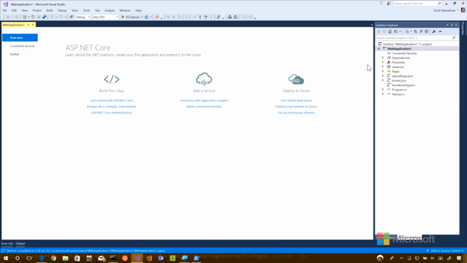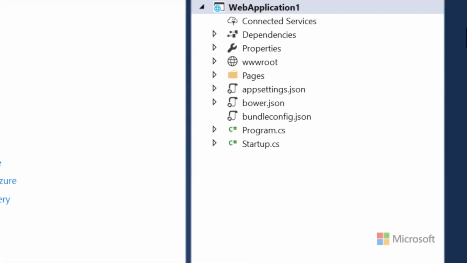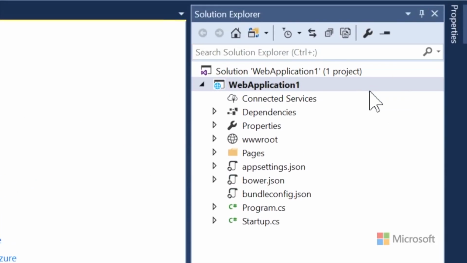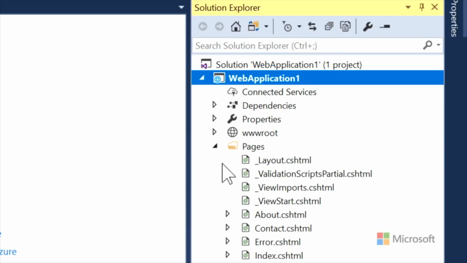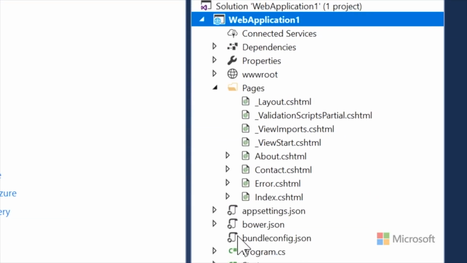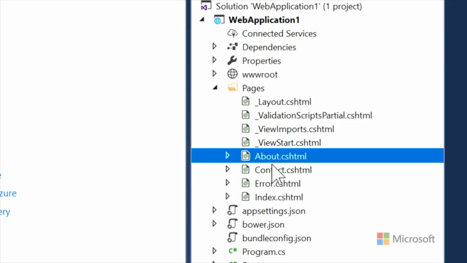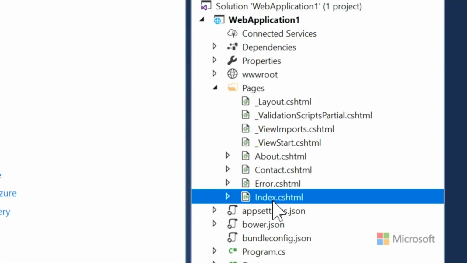There's a little helper page that shows up there, but we're going to zoom in over here and see how Visual Studio for Windows expresses itself. You can see we've got a couple more pages than before. We've got an About page and a Contact page. And where would those paths be, given what we learned about Razor paths? /about, /contact, /error, /index would be default. Index would be default, exactly, right?